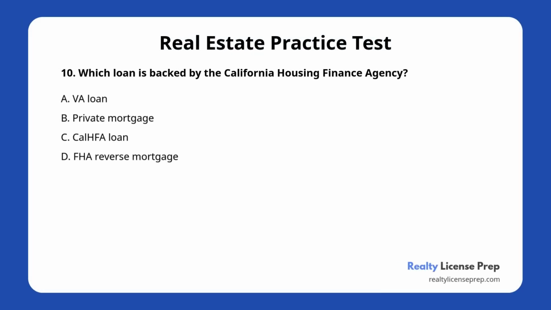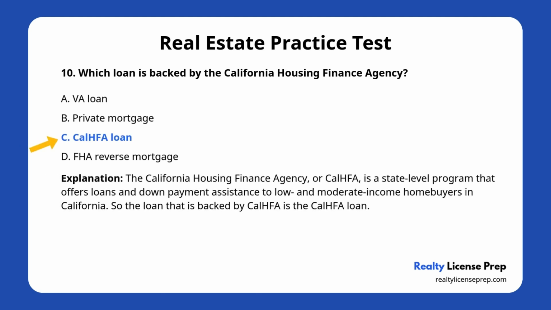Question number 10. Which loan is backed by the California Housing Finance Agency? A. VA loan. B. Private mortgage. C. CalHFA loan. D. FHA reverse mortgage. The correct answer is C.